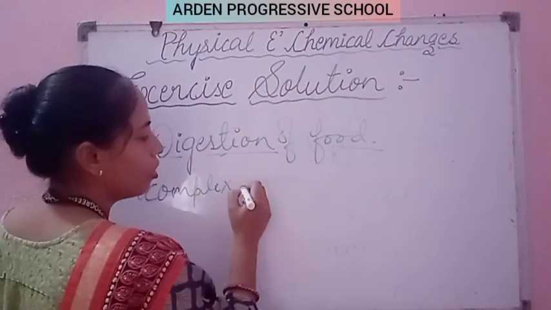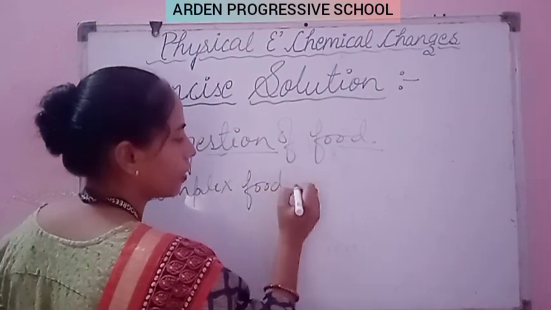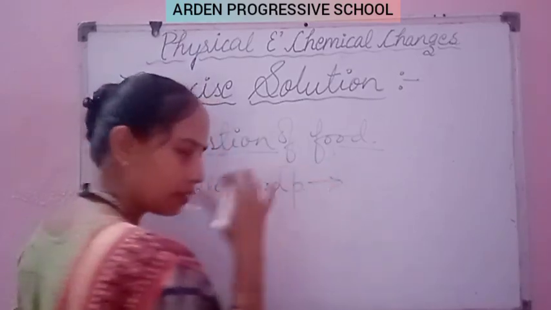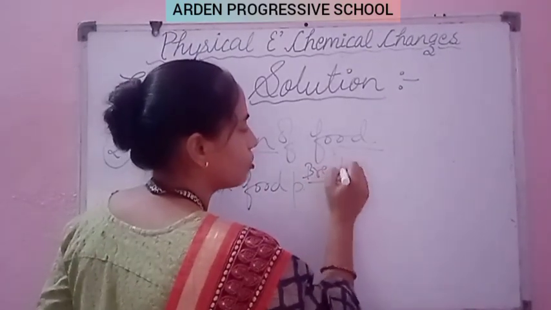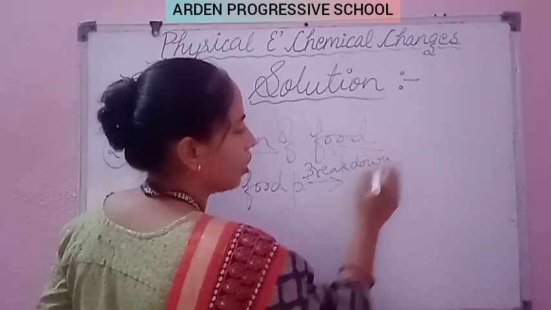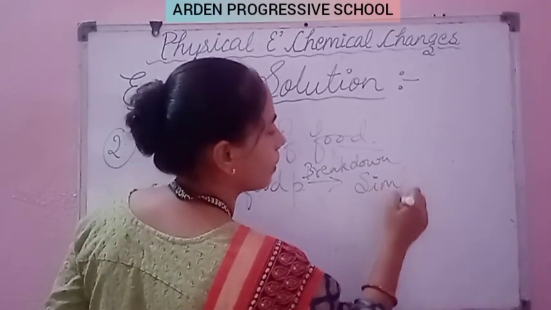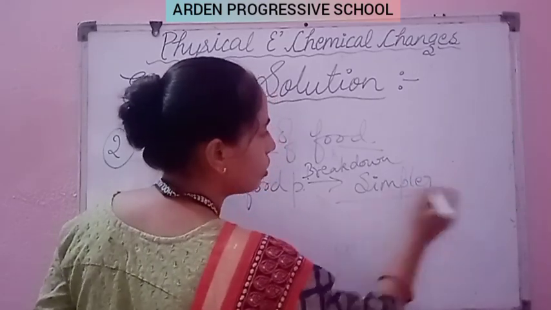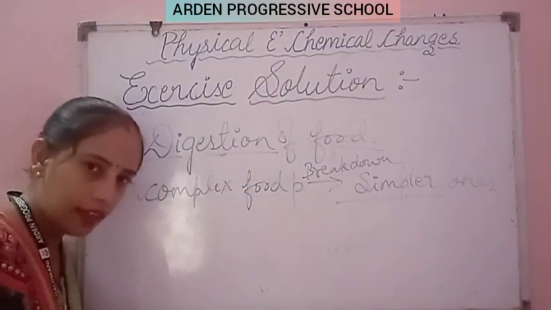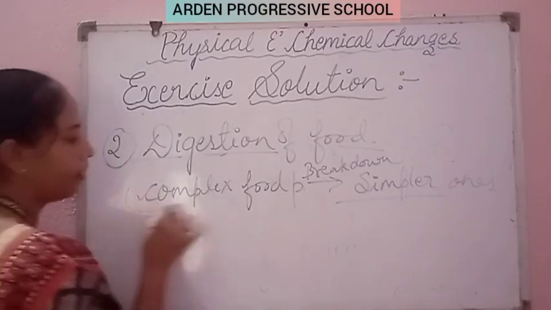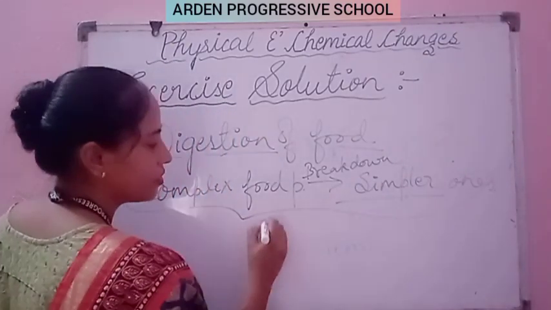So the complex food particles get converted into, or you can say they break down into the simpler ones or smaller ones. Clear? So here also there is a change in size. Clear? So this is a kind of physical change.